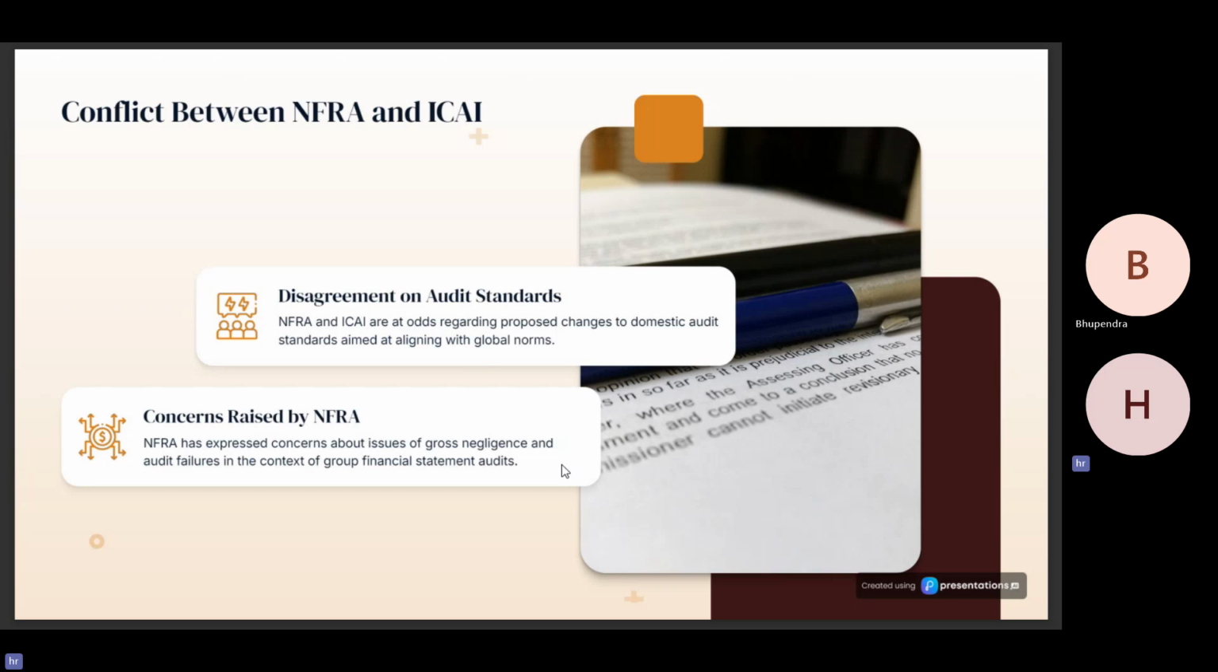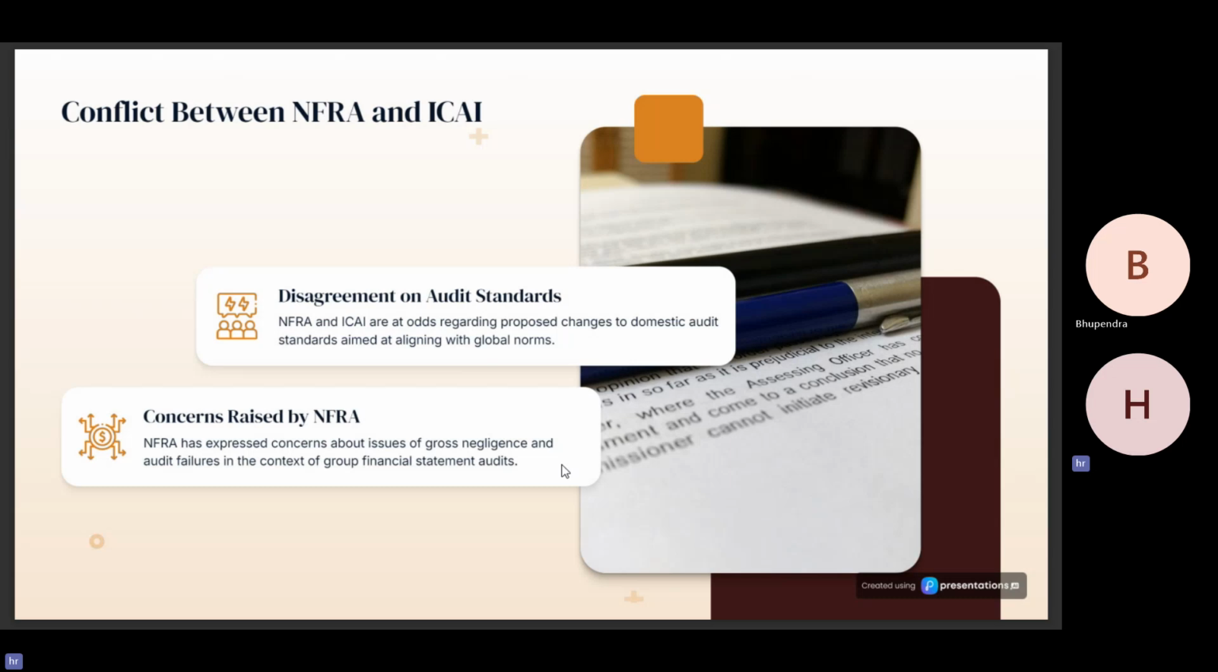Now, when NFRA reviewed the financial statements as a whole, they found gross negligence and non-compliance with the statutory provisions, specifically the Companies Act 2013. In the review, they found that a lot of money was inappropriately diverted or siphoned off from the associates and the subsidiaries to the parent entities, or among the associates and subsidiaries.